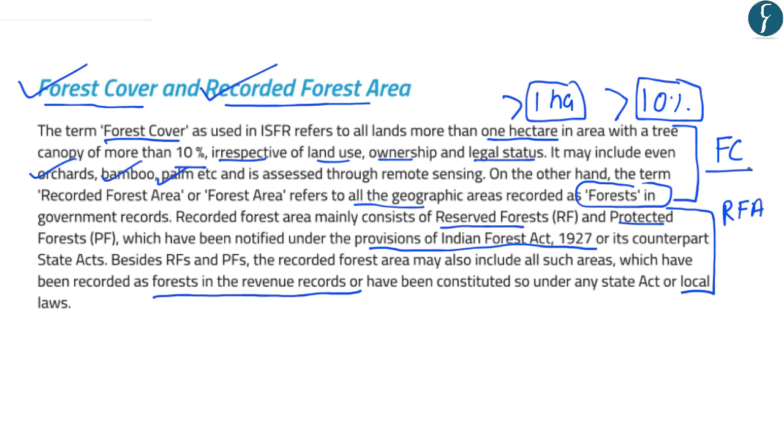Now, as you can see here, the definition of forest cover is very different from the recorded forest area definition. So the concerns which have been raised against this forest cover definition is that it also includes the private plantations, the commercial plantations, and also degraded forests. So that is why this does not tell us about the quality of forests in India.